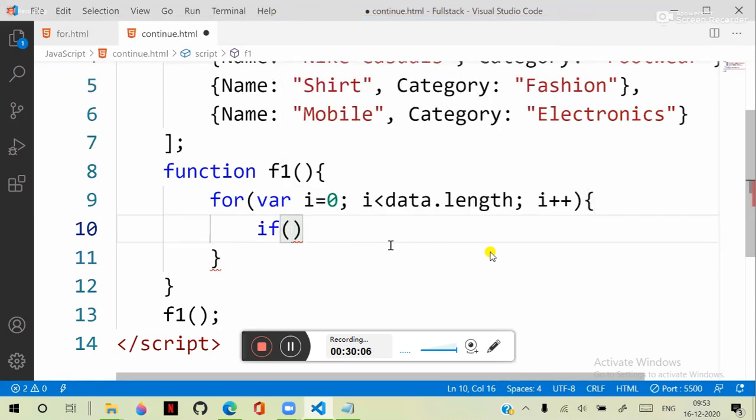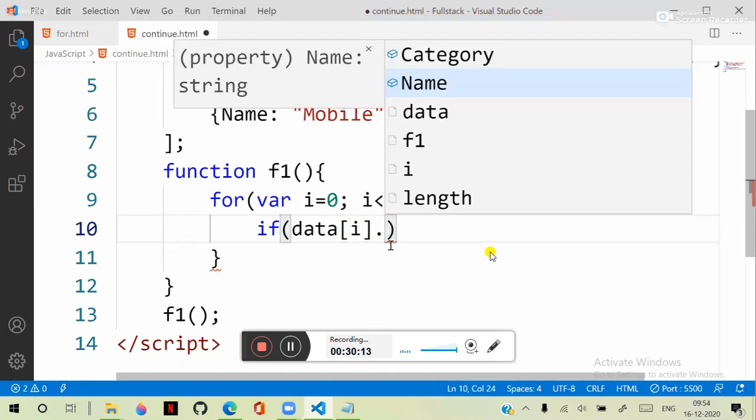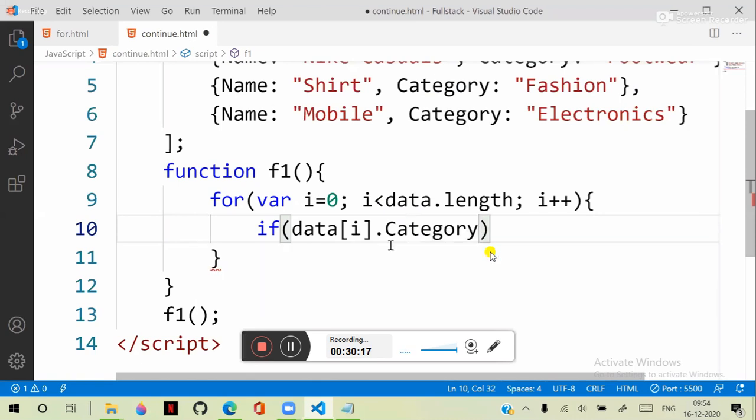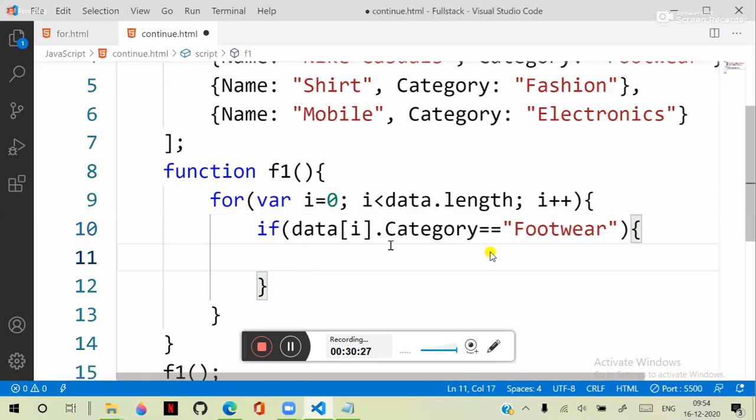If data of i dot category is equal to footwear, then what to do?